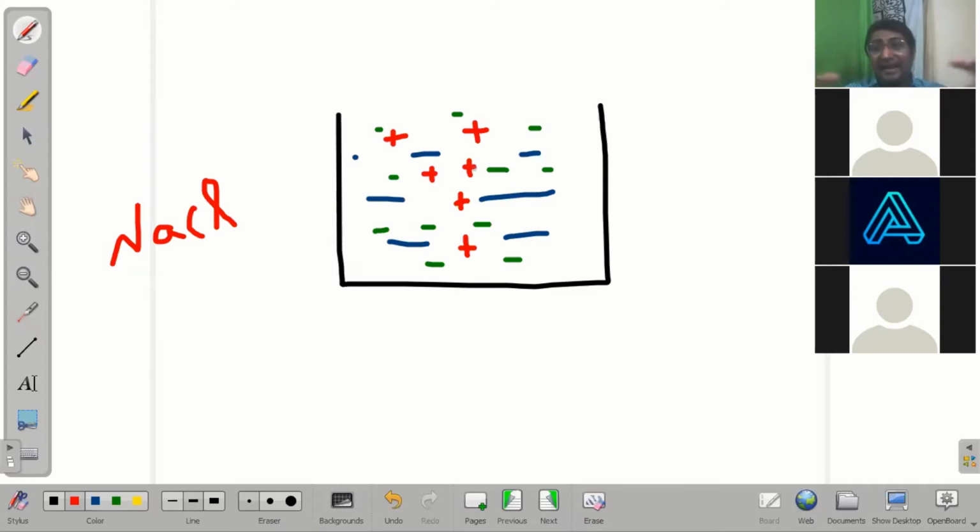Do you think they're attracting each other? Do you think they'll come closer and bond again to form NaCl? It's still water. I'm not boiling the water or something. Do you think this Na plus ion attracts this chlorine minus ion and they bond again? Do you think that could happen inside water? That's my question.